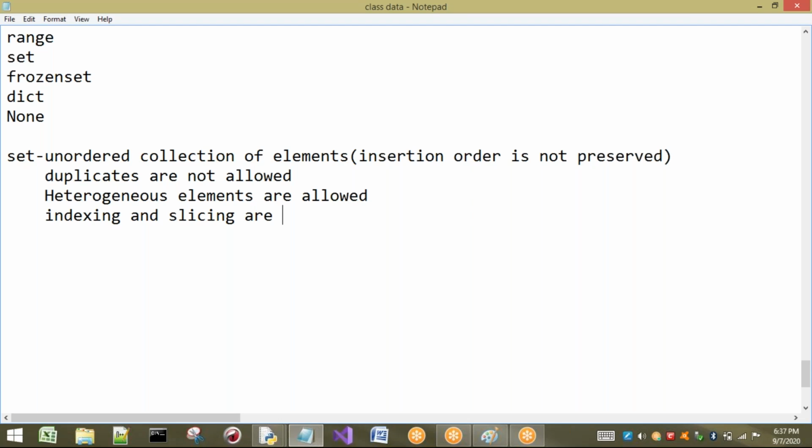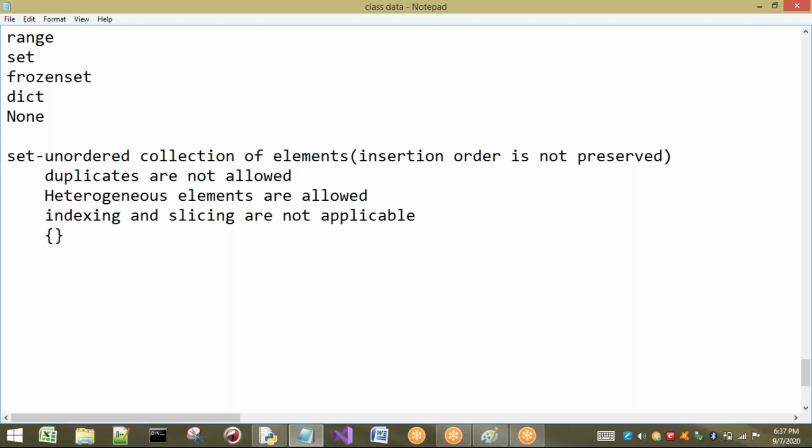That means we cannot use these. Very important point. We will see examples for this. Next point is elements will not be inserted in order. We have already seen that insertion order is not preserved. So if you want to create a set, we have to use curly brackets, an open bracket and a closed bracket.